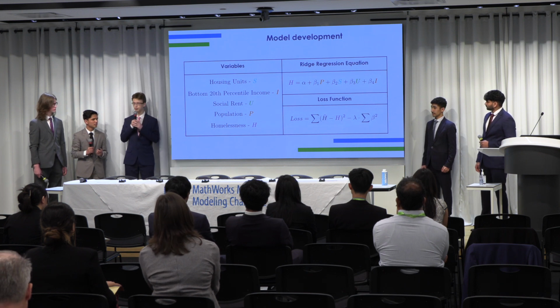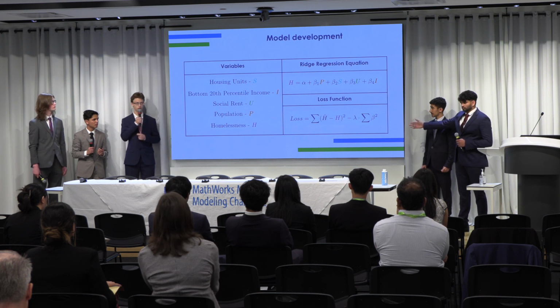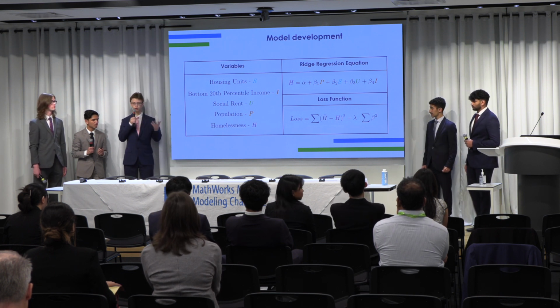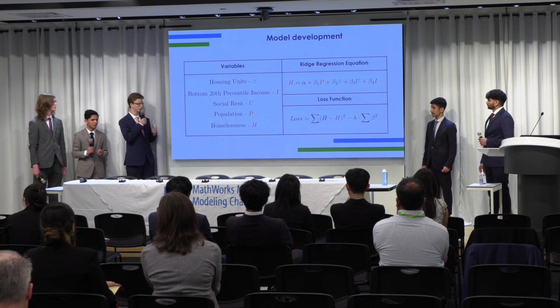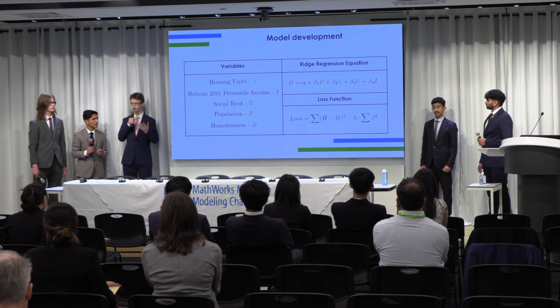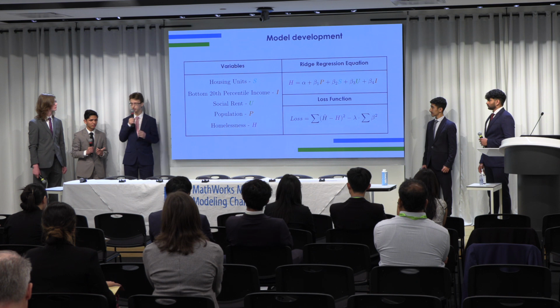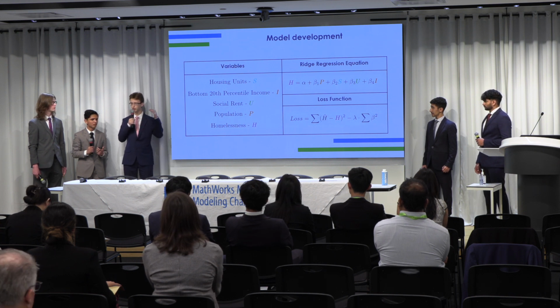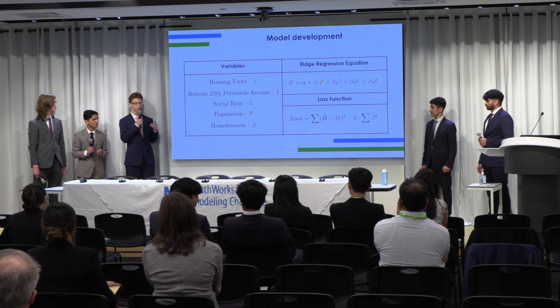Although the first term is the same as that in a basic linear regression, there is an additional term which sums the square coefficients of our model. This is because of the problem of collinearity, which often arises when you have highly correlated variables. In a basic linear regression, one might expect the variable with the highest predictive power, which in our case is most likely population, will be used by the linear regression, and other variables will just have very low weights. This leads to very high variance, which is mitigated by this additional term.